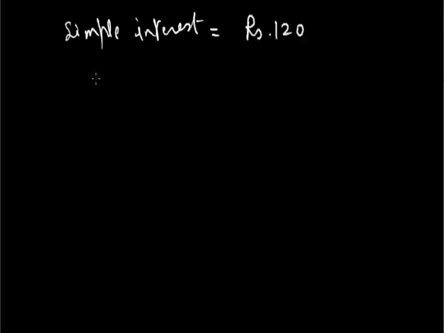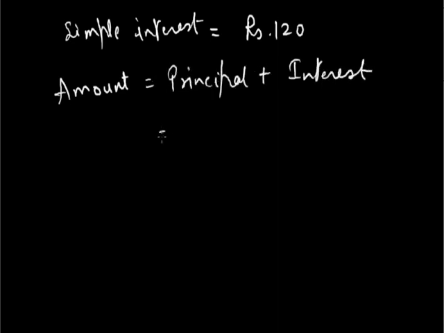In the question we have been asked about both the simple interest and the amount. So amount is equal to principal plus interest. You can see the principal given in the question is rupees 400 and we have calculated the interest as rupees 120. So amount is equal to principal plus interest, which means rupees 400 plus rupees 120. It is equal to rupees 520.